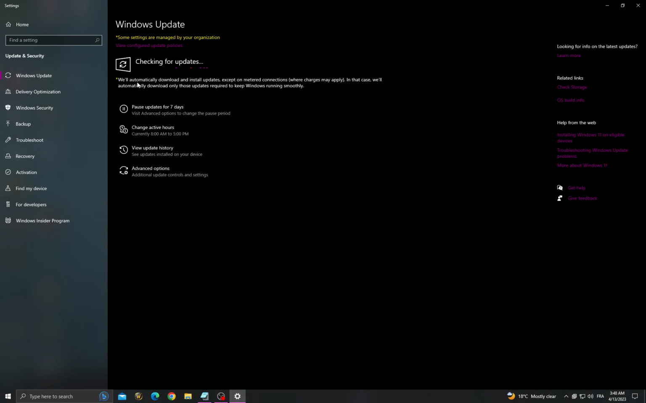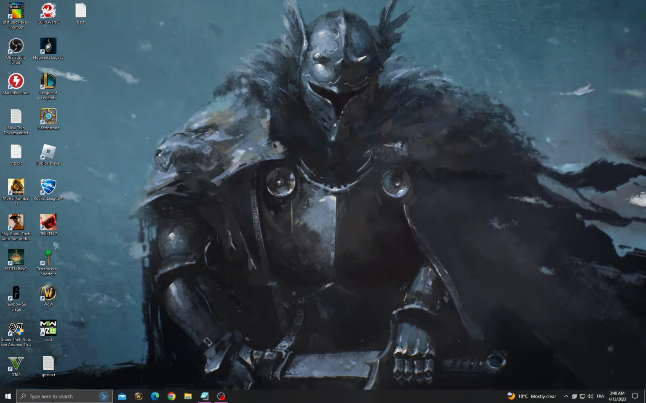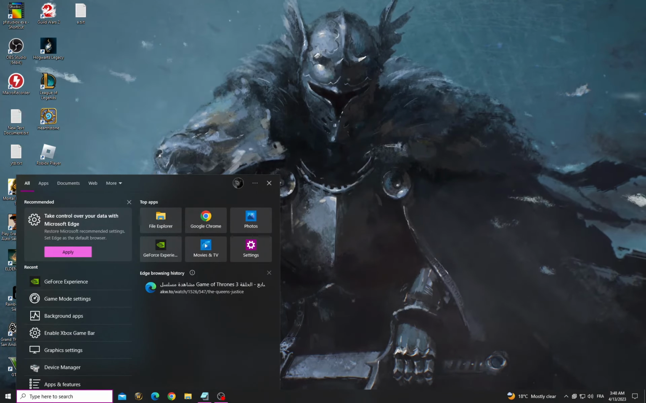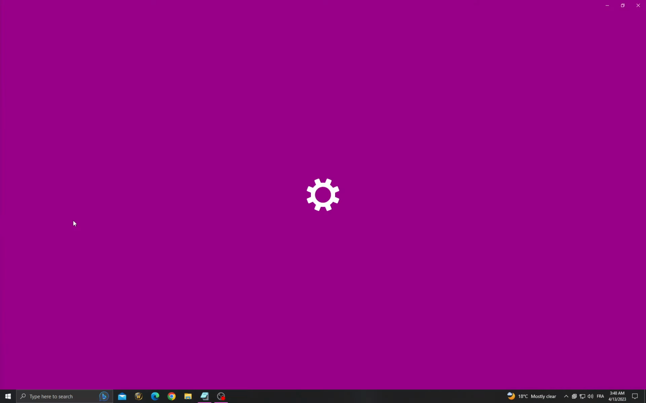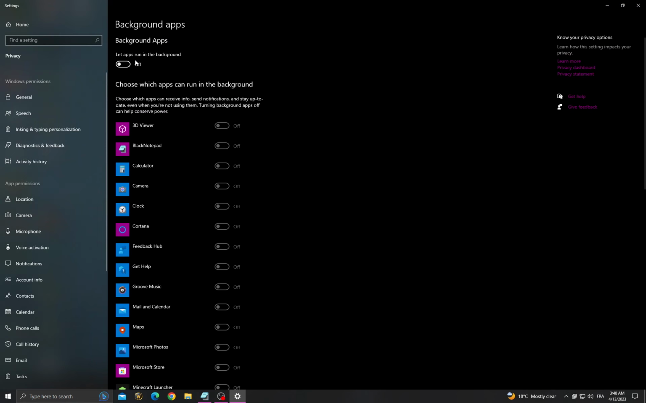Check for updates. Now just install all the updates that you can find and then just close this window. Click here and then go to background apps and now turn off this option and go back